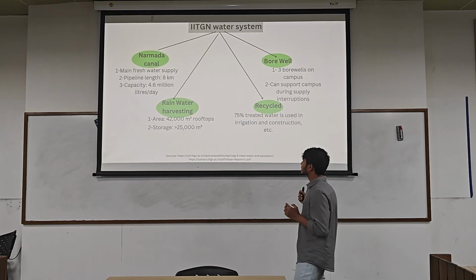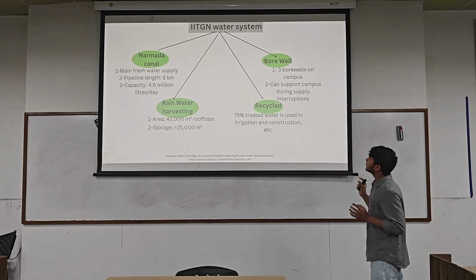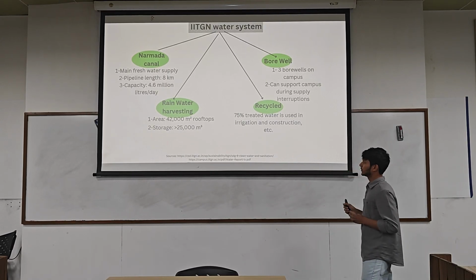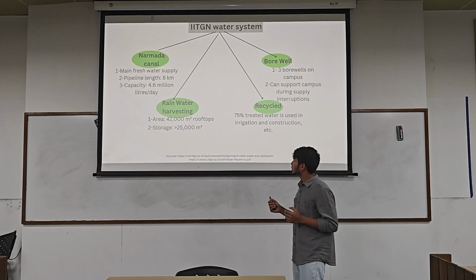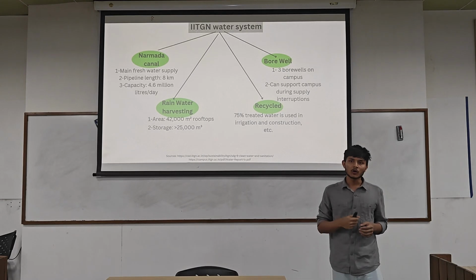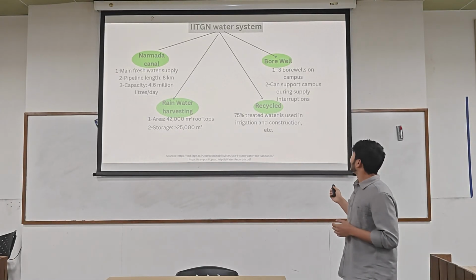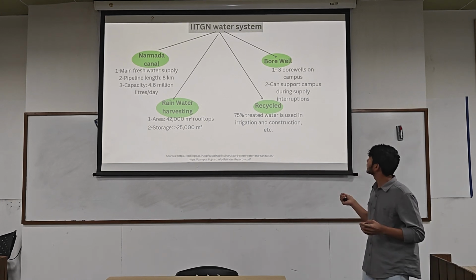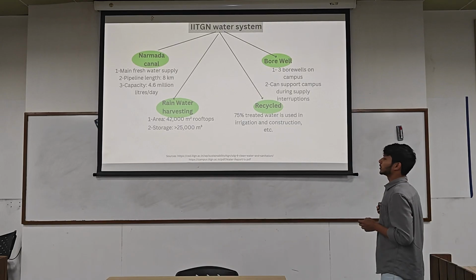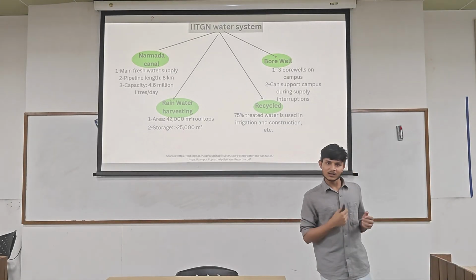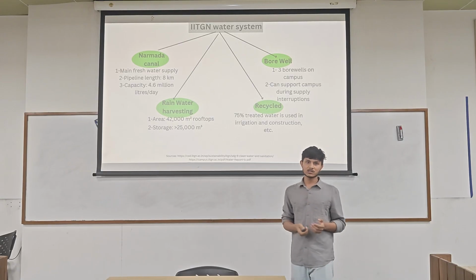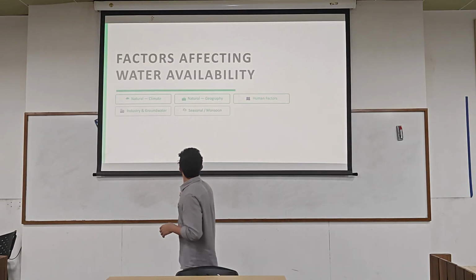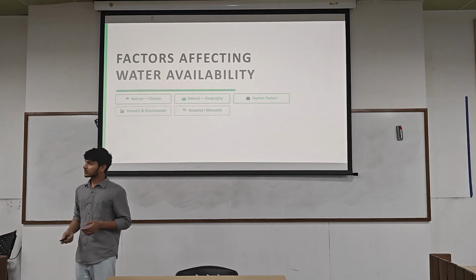It's about 4.6 million liters per day, and it also has a rainwater harvesting system of around 42,000 meter cube rooftops, which can store more than 25,000 meter cube of water, which can last for 40 to 42 days. The third source is borewell, which is used for supporting the campus during supply interruption. And the fourth one is recycled water. Water we use in our daily lives is recycled and used in irrigation, in construction, and spraying on the grounds and all. So this was my part. The factors affecting water quality will be discussed by you.